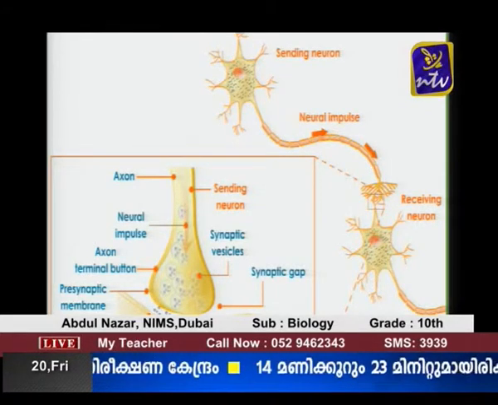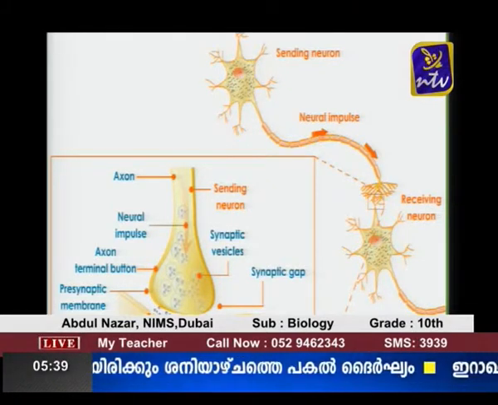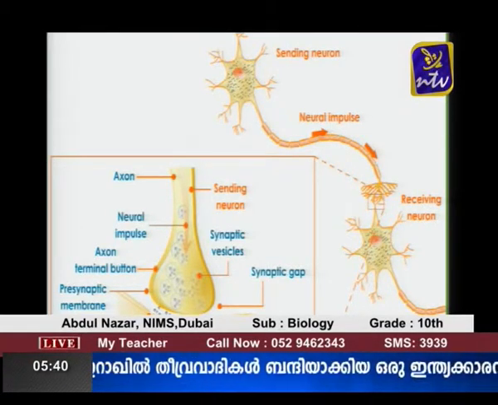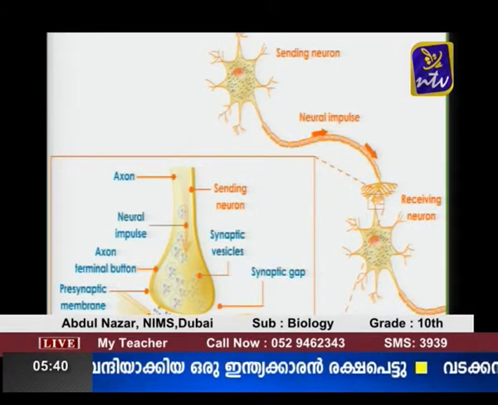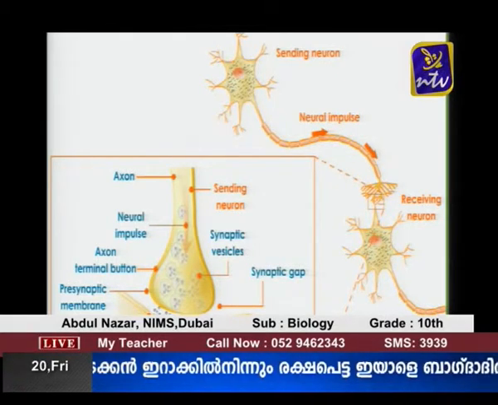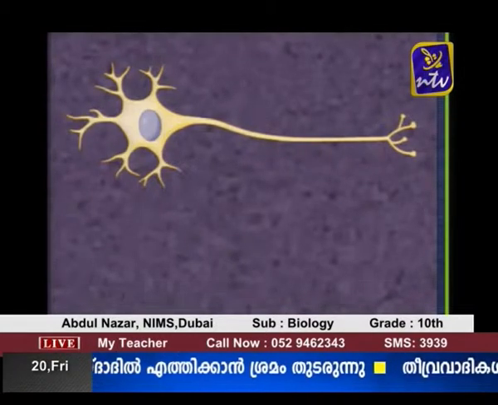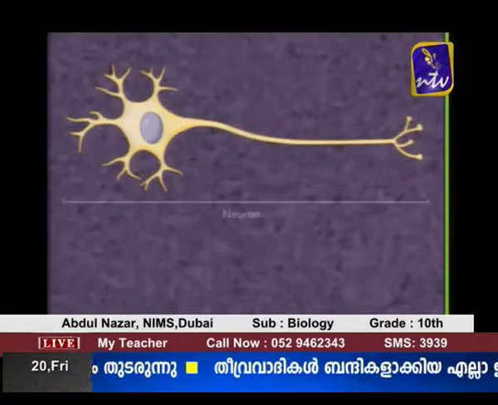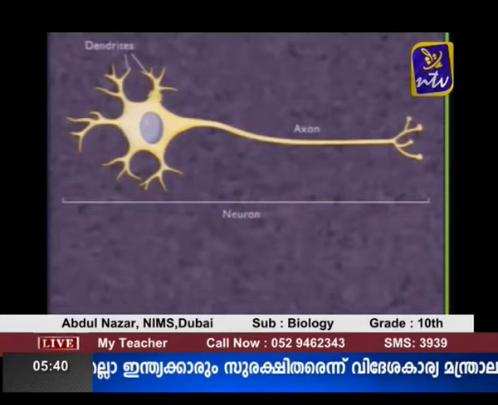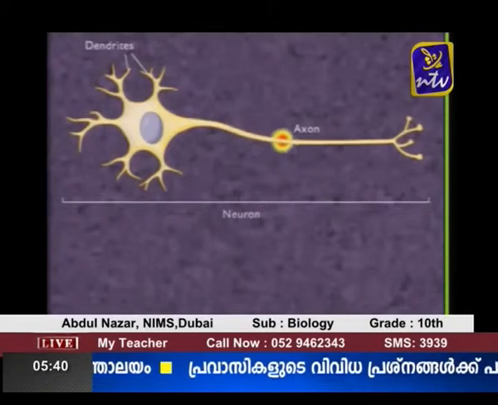The gap is called a synaptic gap. And with the help of these chemicals, the nerve impulses are transmitted, or carried, from one neuron to the next neuron, or from the axonite of one neuron to the dendrite of the next neuron. This is how the nerve impulses are transmitted in our body. You can see a video showing the transmission of the nerve impulses. Look at the screen. Here it is transmitted in the form of electrochemical impulses.